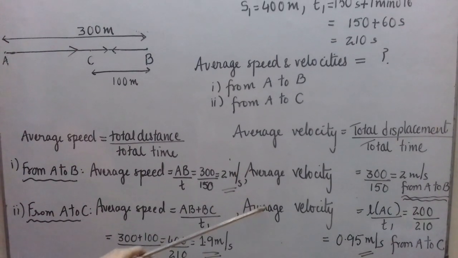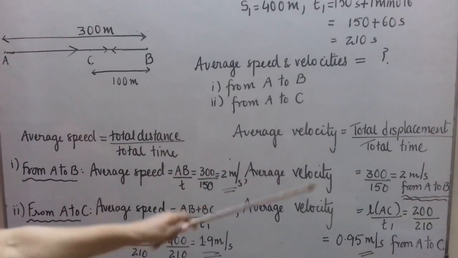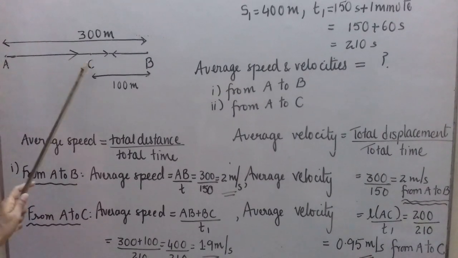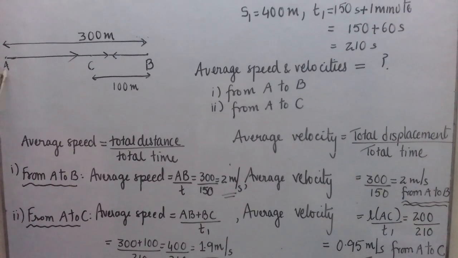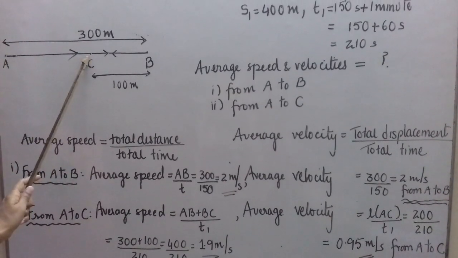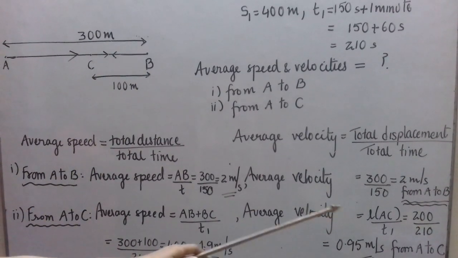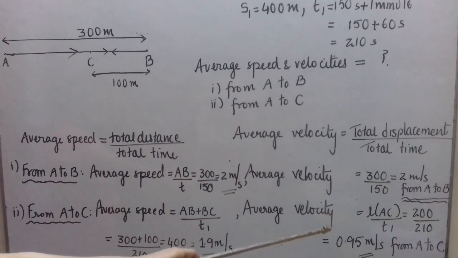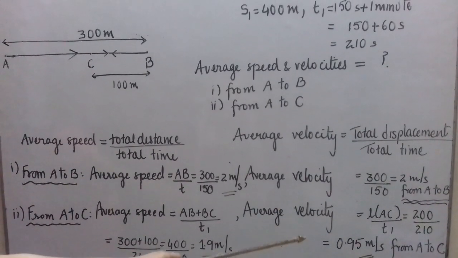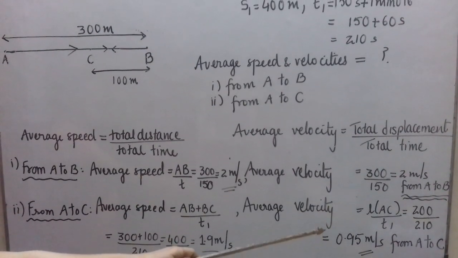Now, what will be average velocity? Average velocity is total displacement over total time. What is the total displacement? Shortest path from initial to final position. A is the initial position, C is the final position. So the shortest distance from A towards C will be 300 minus 100, that is 200 meters, divided by time 210 seconds, and again the answer comes out to be 0.95 meter per second from A to C.